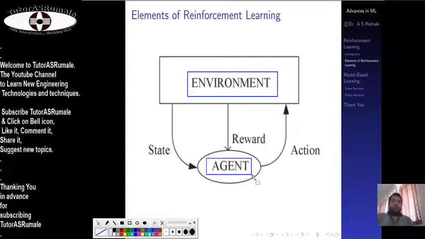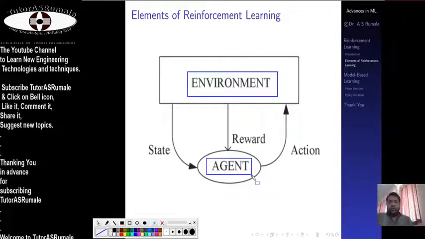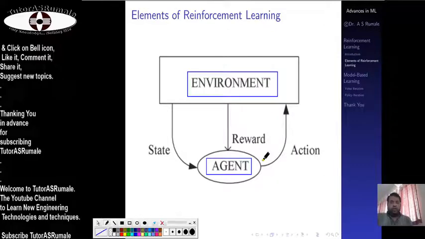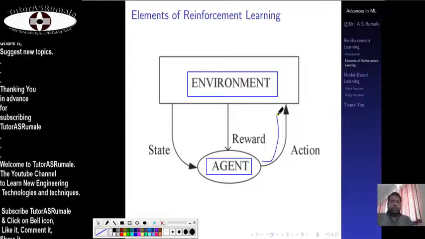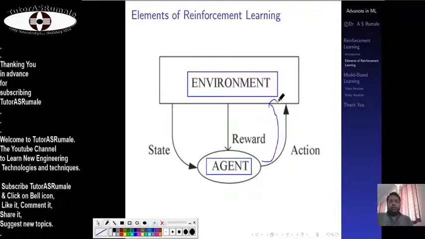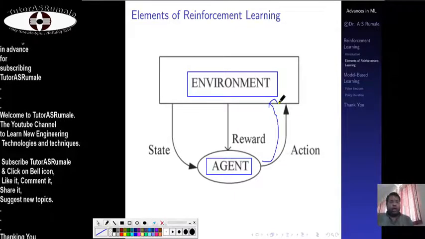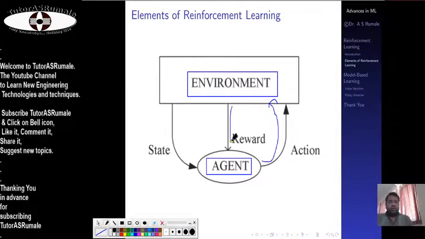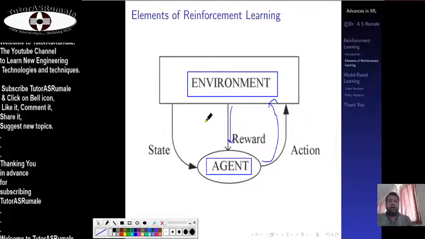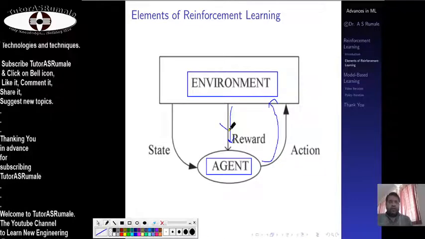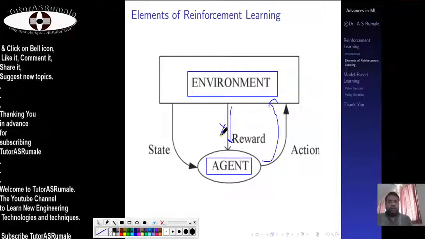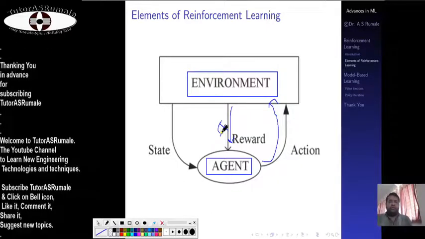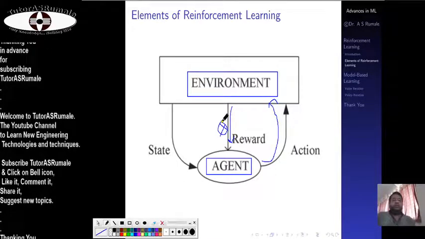What does the agent do? The agent tries to take certain actions. These actions taken by the agent in the environment either give it a reward, or give it a negative reward, what we call the penalty. So the penalty, this negative reward, means your agent is at a loss.